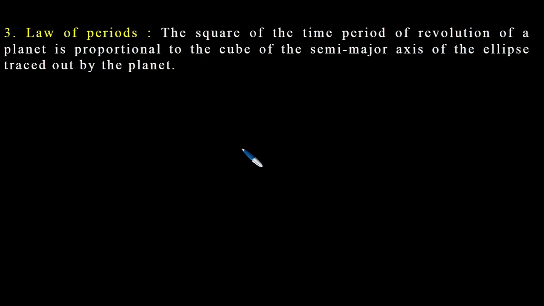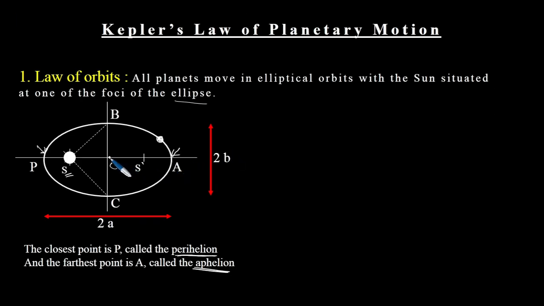Now what is the semi-major axis? I already said that this distance AO is the semi-major axis.